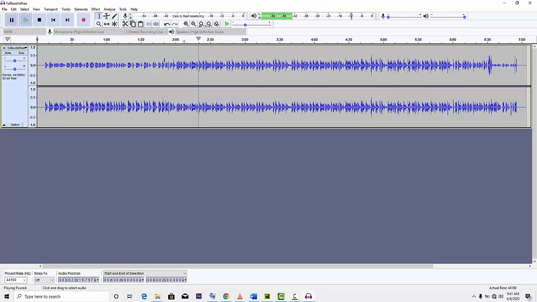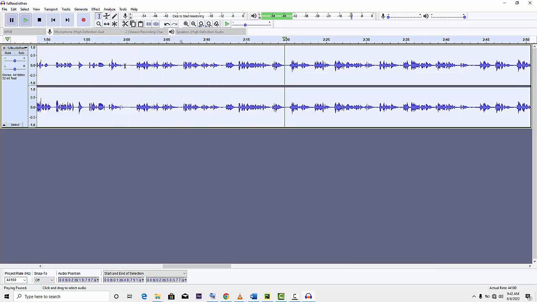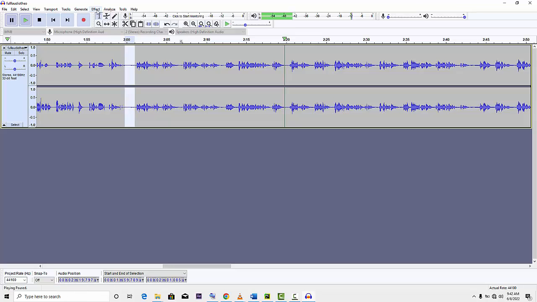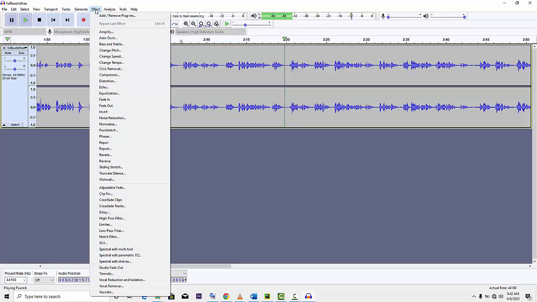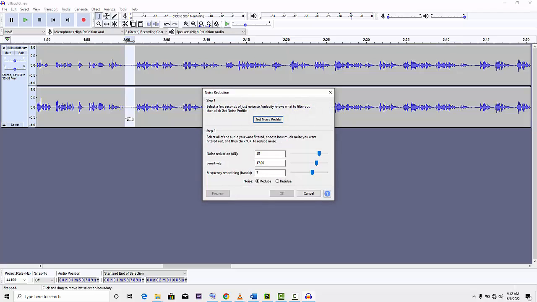You need to select the silent part, but here I would like to zoom up some part of it so that you can see it very well. So let's assume this is the silent part of the audio. So I'll first select it, click on Effects, and I'll select through this drop down menu, select Noise Reduction.